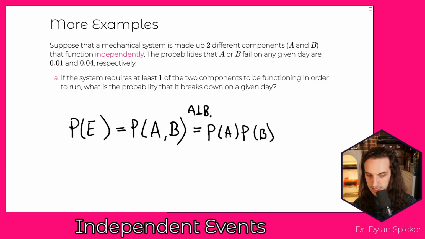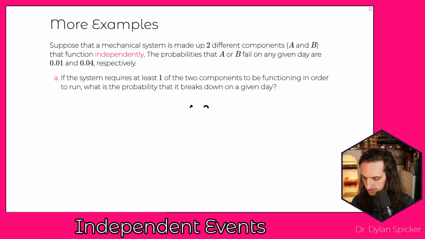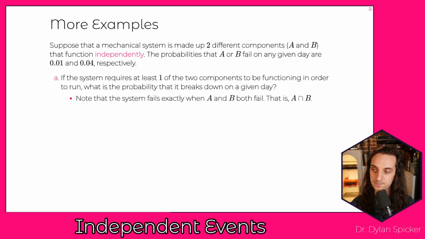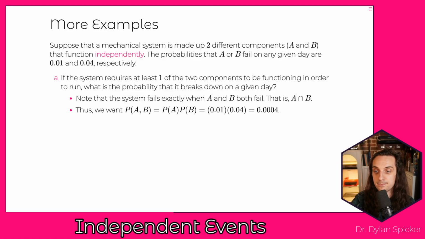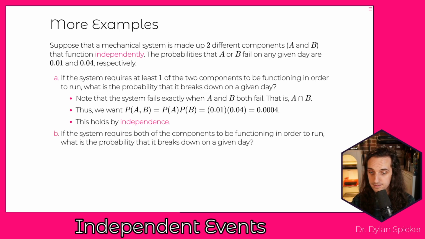And as a result, we can take our probabilities here. So that's our 0.01 and our 0.04. And then we can plug those into our expression and get out the probability that the system breaks down on any given day. So the system fails when they both fail. That is A intersect B. Because of independence, we get the probability of A and B is equal to the probability of A times the probability of B. So that's 0.01 times 0.04, which gives us 0.0004. Okay. This only holds because we have independence.